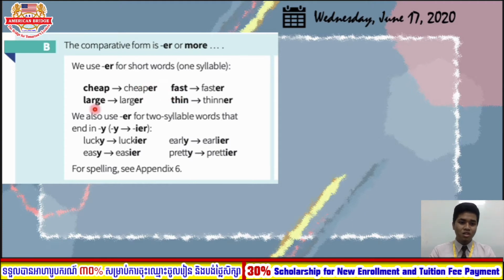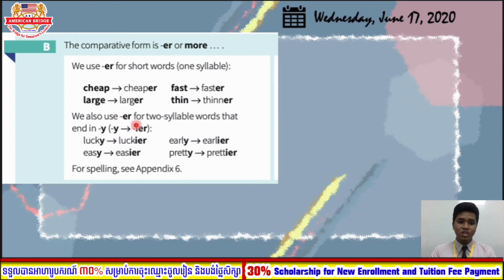Okay, large, and you need to compare something larger. My house is larger than your house. Just an example: my car is faster than your car. You are thinner than me. So these are the words which have only one syllable. Okay, and these are the adjectives. But